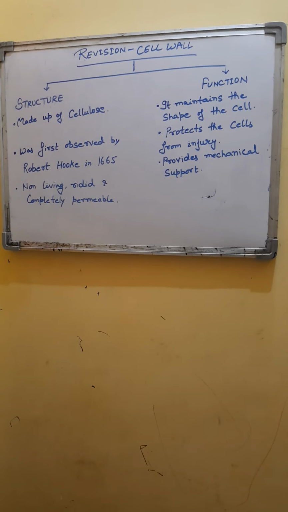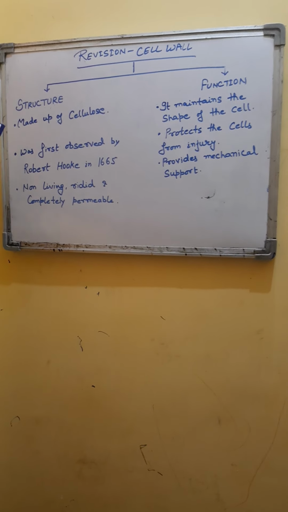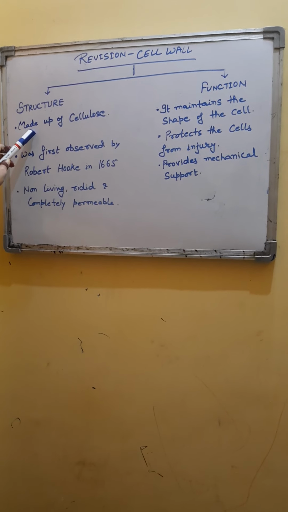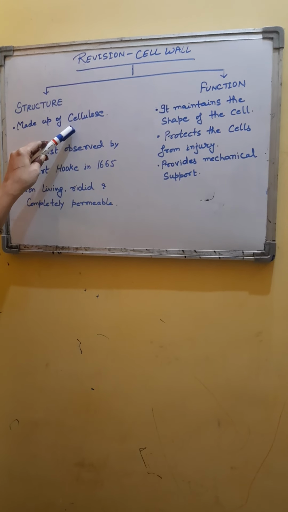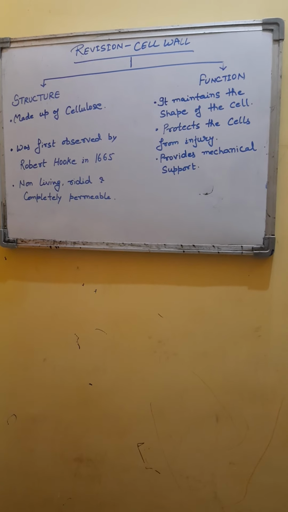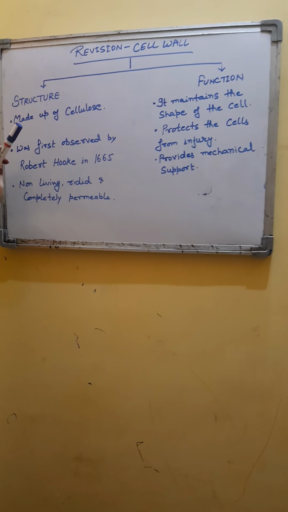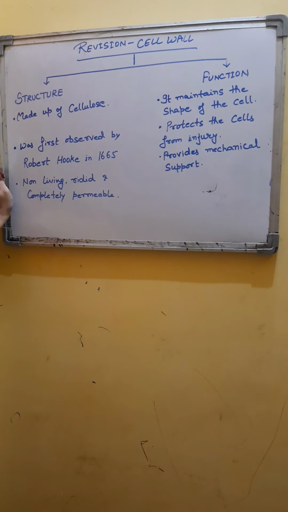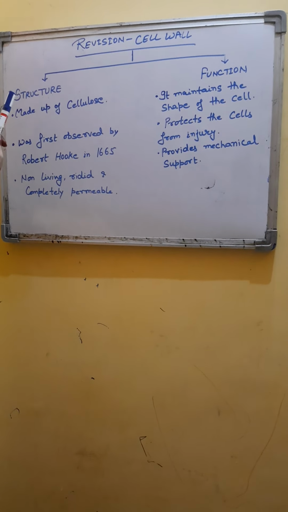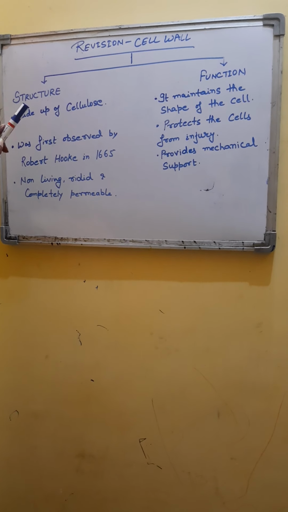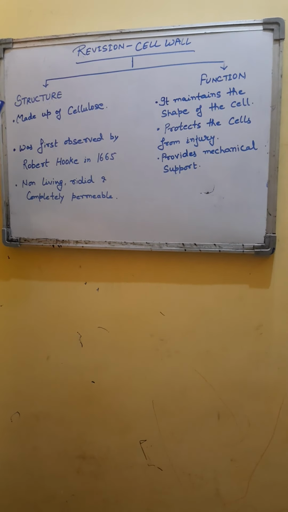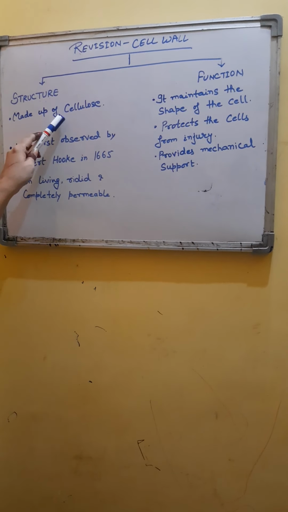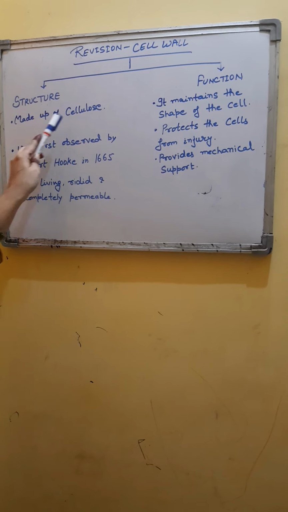When we study the structure of cell wall, it is primarily made up of cellulose. Actually, the cell wall is primary if it is made up of cellulose. In many mature plant cells, especially dead cells of xylem and cork, there is an additional secondary cell wall which is inner to the primary cell wall. So, secondary cell wall may be made up of lignin and suberin, but the primary cell wall is always made